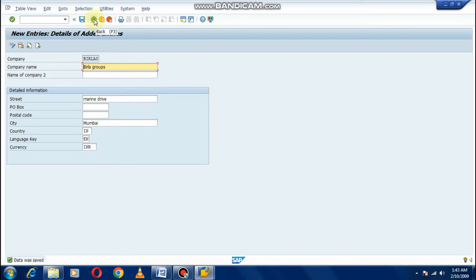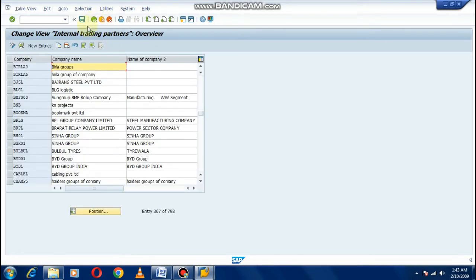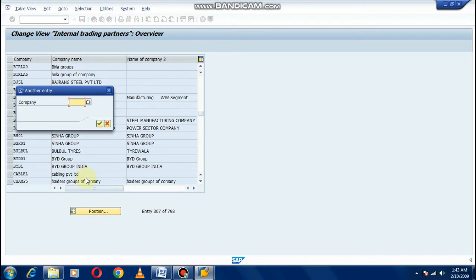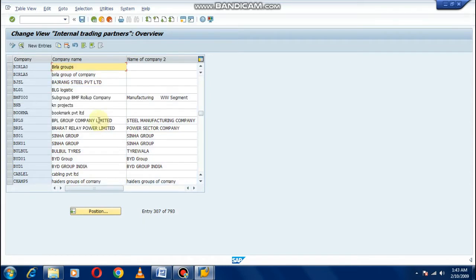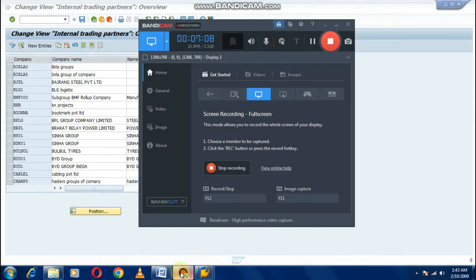Now come back. This is the back arrow. Click on position to find your company and type Birla 0. You have given the name Birla 0. Just click continue. Then it will show this is your company name. Okay, I think you got how to create a company.